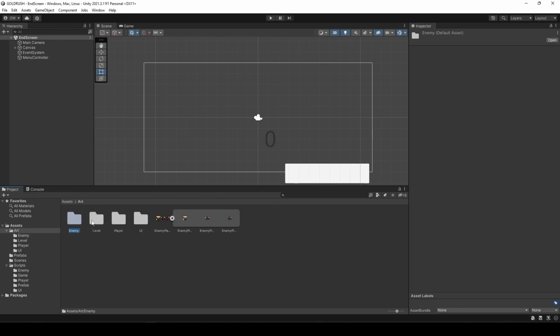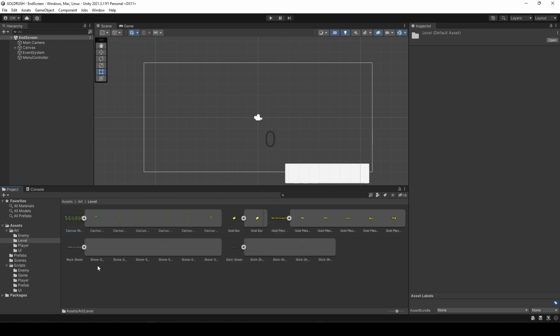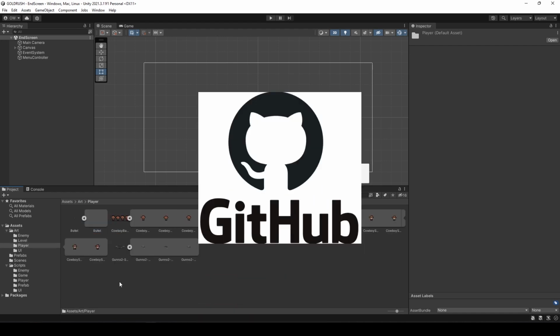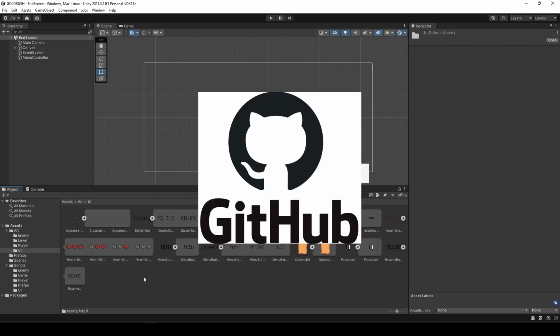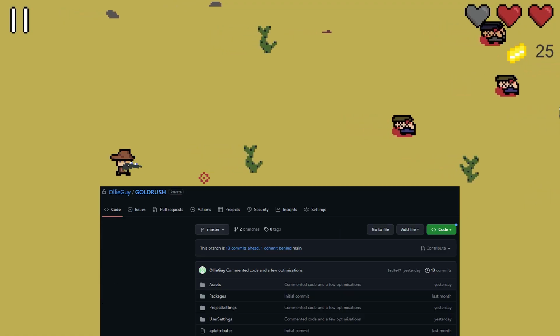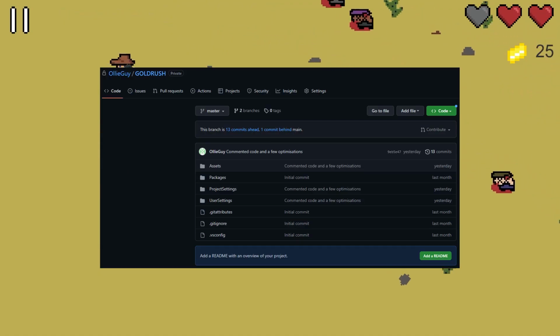These were then used for almost every graphical element within the game, as well as the sprite animator functions that I created. Lastly, I selected GitHub as my version control method. GitHub is an incredibly useful version control tool for a Unity project since it allows developers to quickly and easily manage and track their code over time.